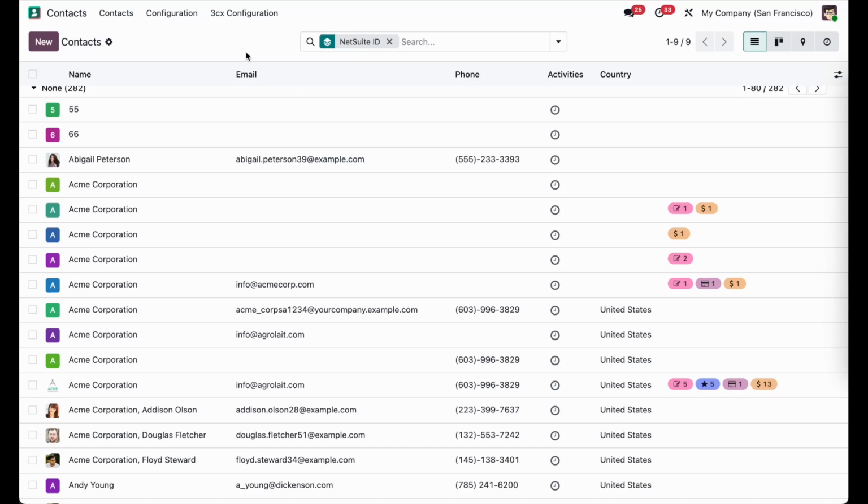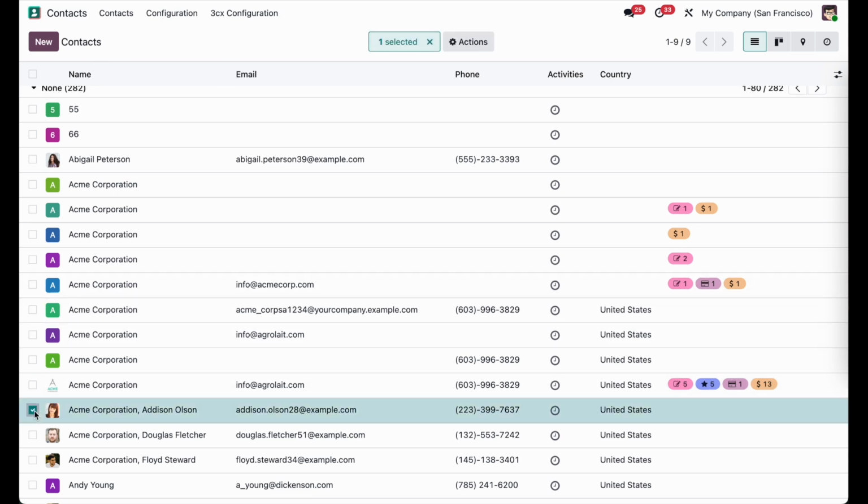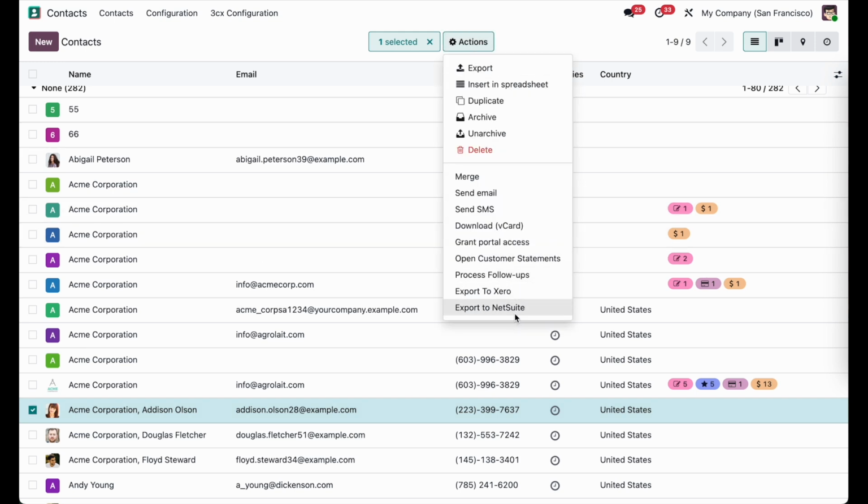For NetSuite's export feature, here you can see we have the contact, and select one of the contacts, and we show the export to NetSuite field. We can also select multiple records and export to NetSuite sites.